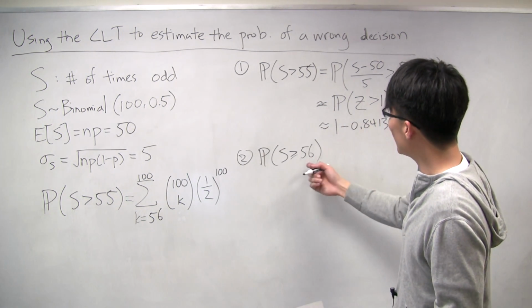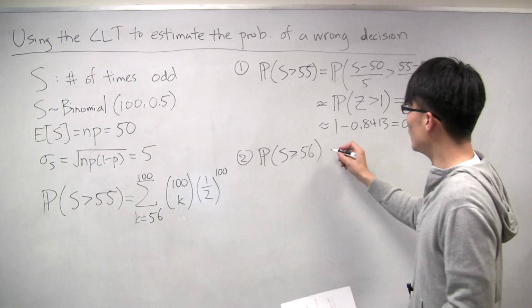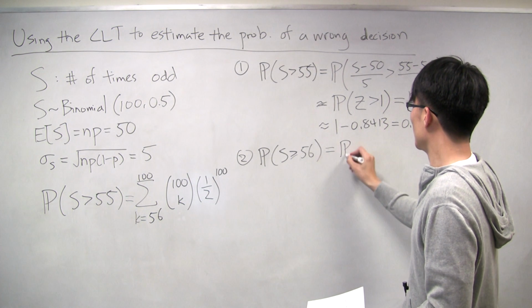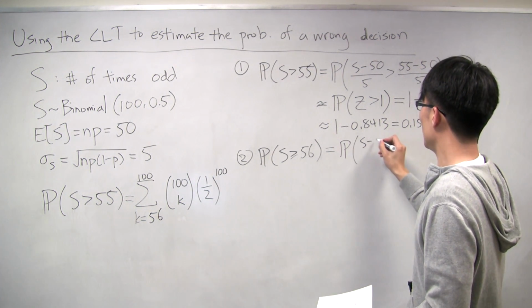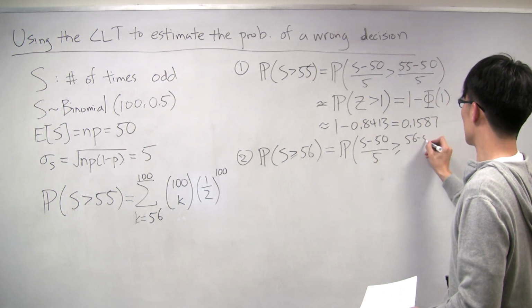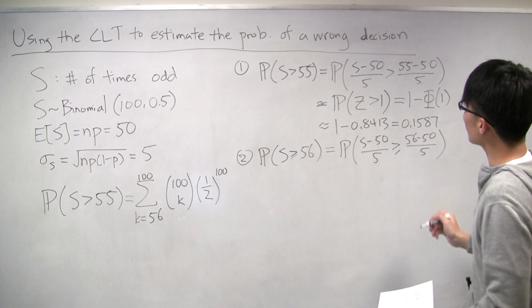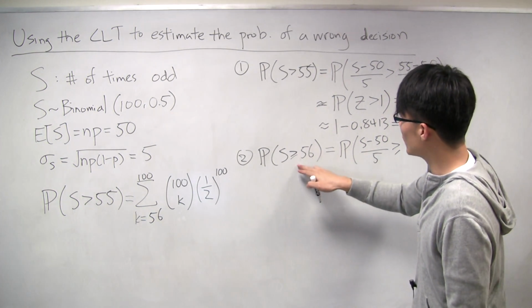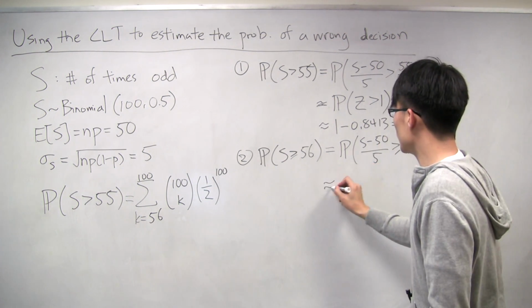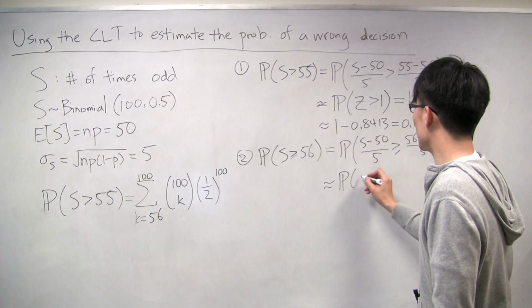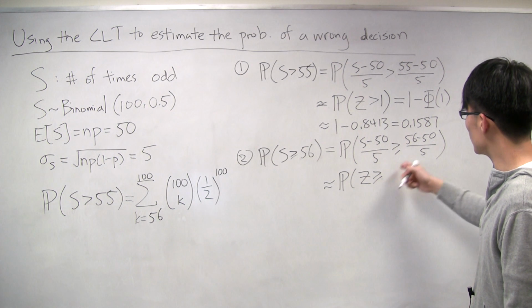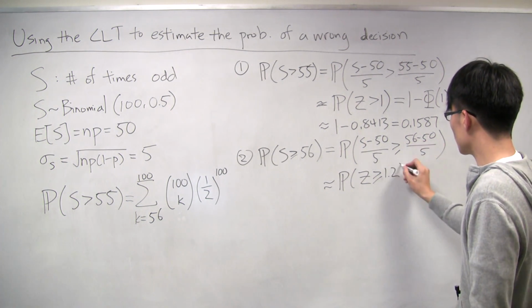So we can take that and now use 56 in our central limit theorem approximation. So we can rewrite it as 56 minus the mean over the standard deviation. When we take this conversion and invoke the central limit theorem, what we get is that this is approximately the probability that Z is greater than or equal to 6 over 5, or 1.2.